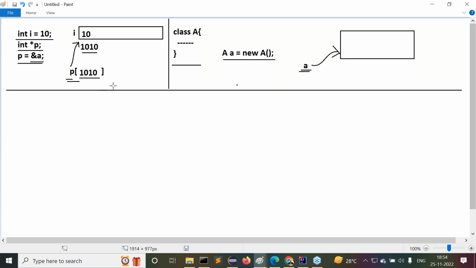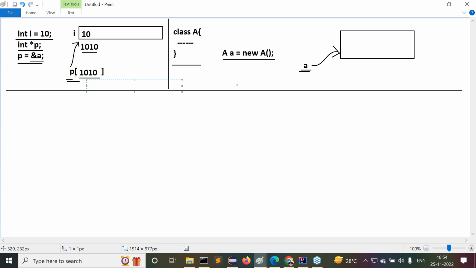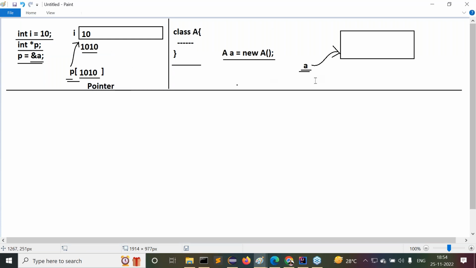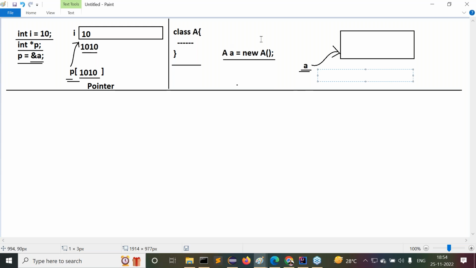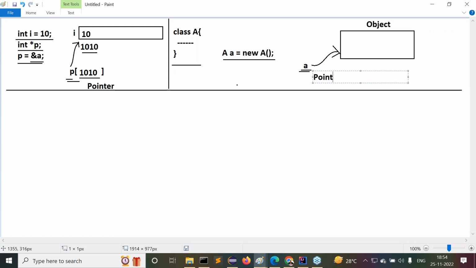Is the concept the same or not? In C and C++, a variable is referring to a block of memory. That's why this variable is a pointer variable. In Java also, when we create an object for a particular class, a block of memory is created. This is the object, memory only. That block of memory is referred to by a variable. So why don't we call this variable a pointer variable? How can we say pointers are not available in Java? This question, the interviewer will ask you.